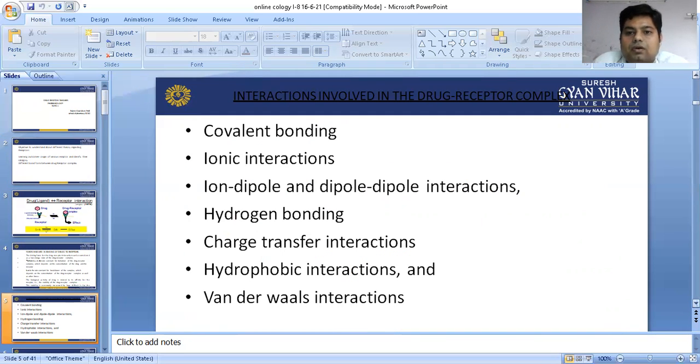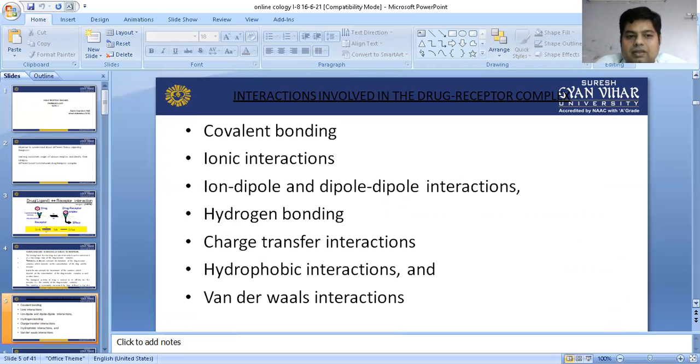There are some kinds of bonds formed during the interaction involved in the drug receptor complex. First is the covalent bond. The covalent bond is the strongest bond between drug and receptor. It is of irreversible type, meaning the drug binds with the receptor and does not dissociate after some time. They have the strongest bond, the covalent bond, and we can see it in the case of pralidoxime, which binds with the receptor and forms a covalent bond.